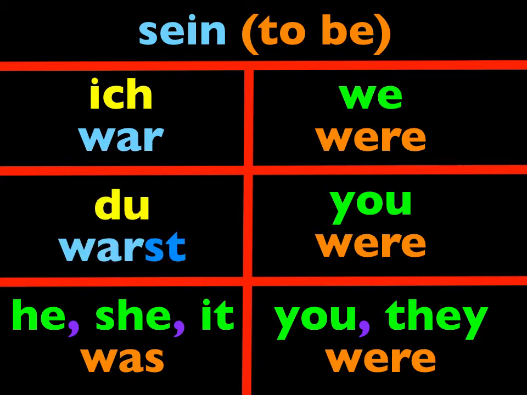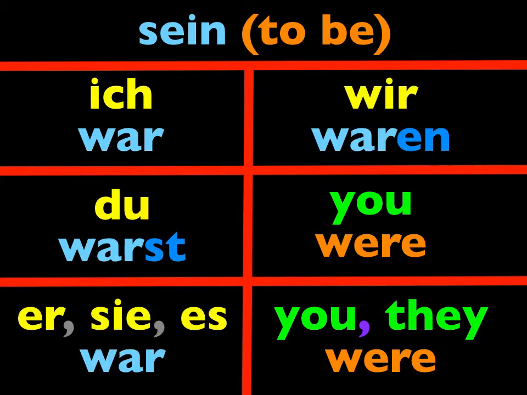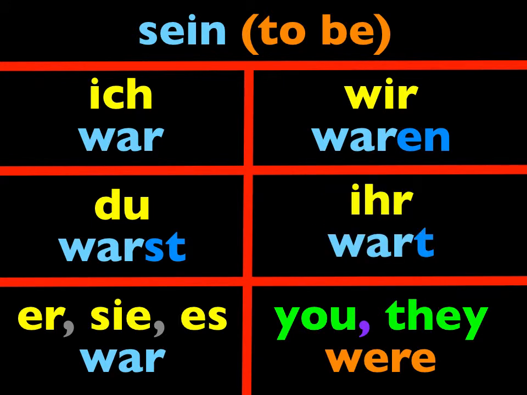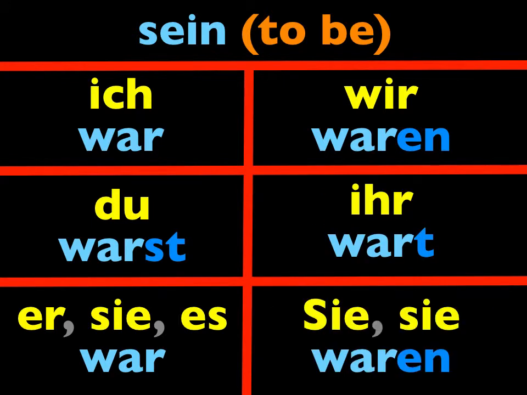Ich war, du warst, war, wir waren, ihr wart, und sie waren. And again, notice no te endings like the weak verbs. All we do is add st to the du form, en for the wir form and the sie form, and then t for the ihr form. Now, this might look familiar to you. We've used it before when talking about days of the week, when we said things like today is Sunday and yesterday was Saturday. So we already used this verb. We had to, because when using sein, it's almost always in the imperfect tense in the past. The other past tense of this verb is so much more complicated that these forms are almost always used instead.